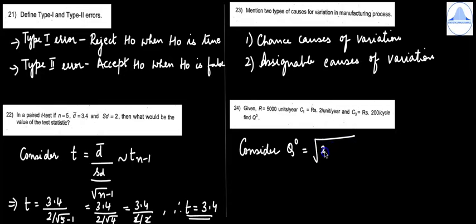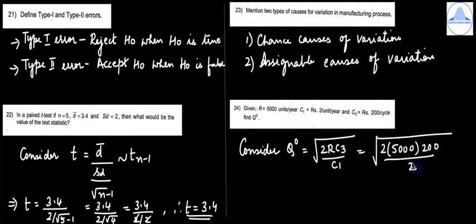So it is root of 2R C3 divided by C1, which is equal to root 2 into 5000 into 200 divided by 2. So 2 and 2 will get cancelled. So you'll get Q to the power 0 is equal to 1000 units.